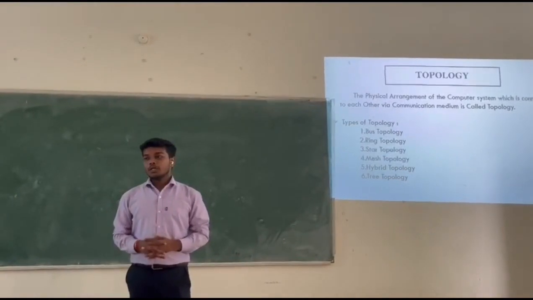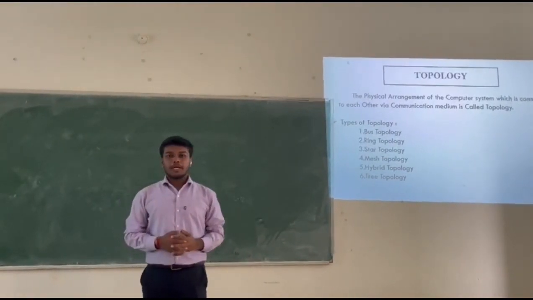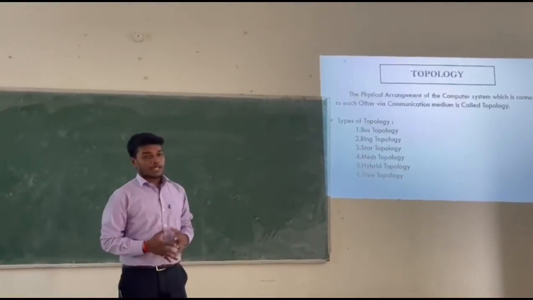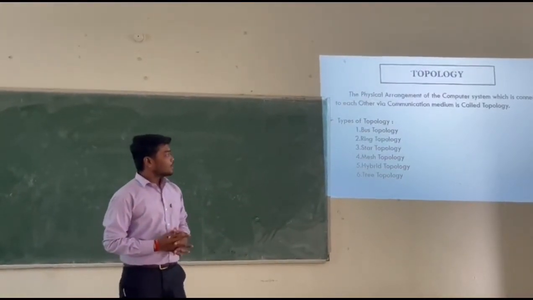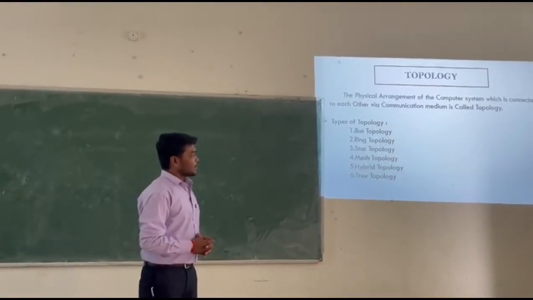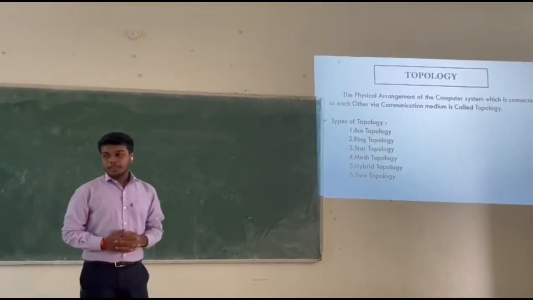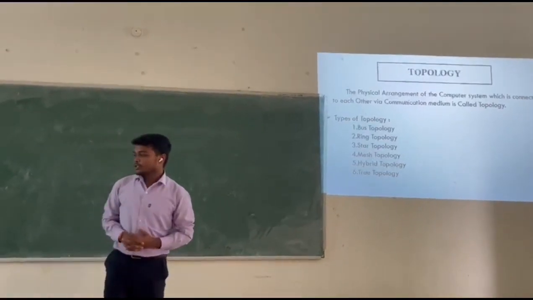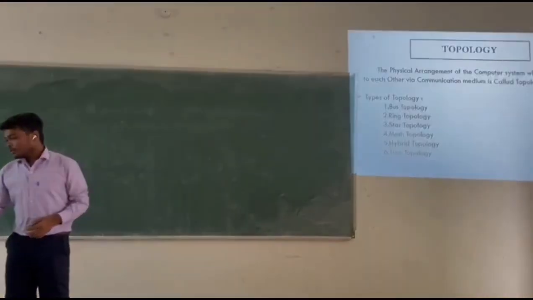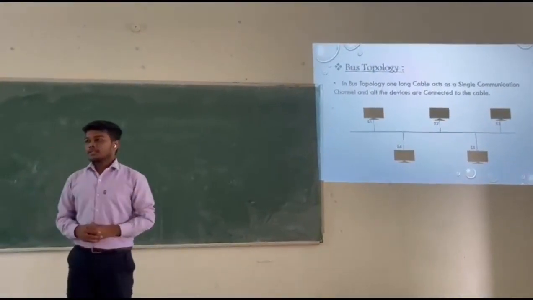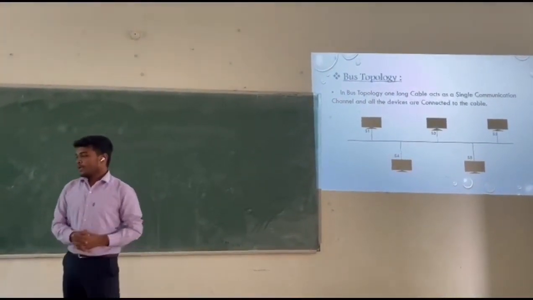So obviously topology has been divided into different types. First one is the bus topology, second is ring topology, third is the star topology, the fourth one is the mesh topology, fifth is the hybrid topology, and the last one is the tree topology. Those have their own advantages and disadvantages. So let me discuss one by one.